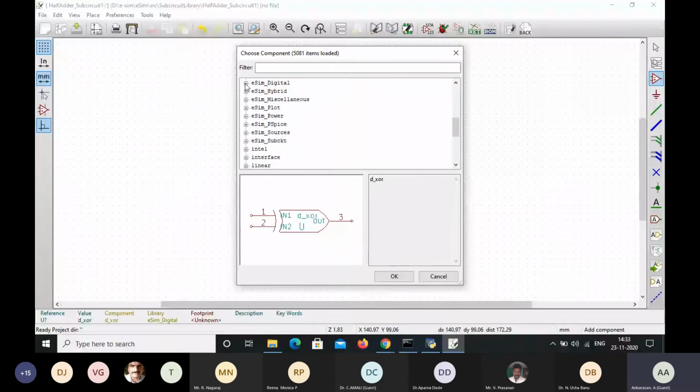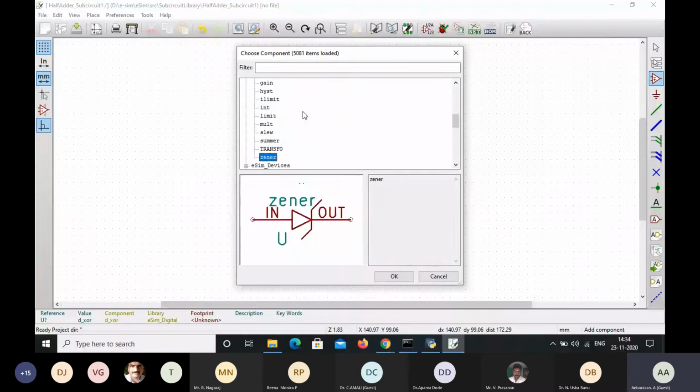If you want to design any analog circuits instead of these digital logic circuits, here we can select the component from this eSim analog. So this eSim analog consists of a switch, C limit, gain, summer, transformer, Zener diode and all. So these are available in this eSim analog.